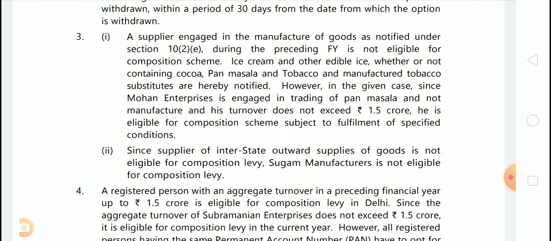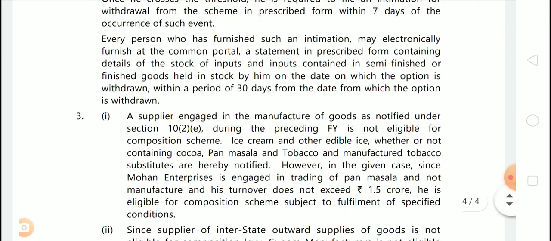Ice cream and other edible ice, whether or not containing cocoa, pan masala and tobacco and manufactured tobacco substitutes are hereby notified. However, in the given case, since Mohan Enterprises is engaged in trading of pan masala and not manufacture, and his turnover doesn't exceed 1.5 crores, he is eligible for composition scheme subject to fulfillment of specified conditions. Clear?